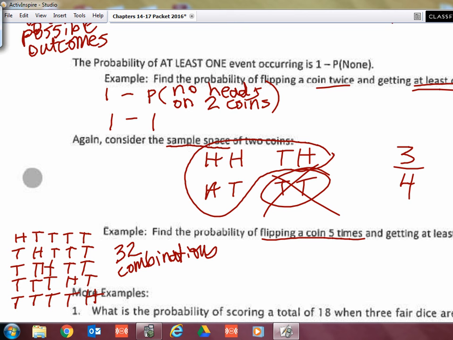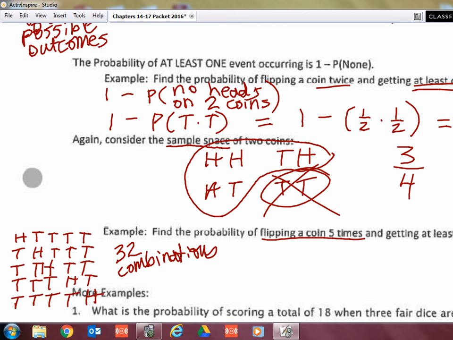Okay? So I'm getting 1 minus the probability of tails and another tails. I write out everything on this. Normally I wouldn't write everything out, but I'm showing you it all because of notes. So that is my 1 minus my 1/4. And ta-da, guess what that is?